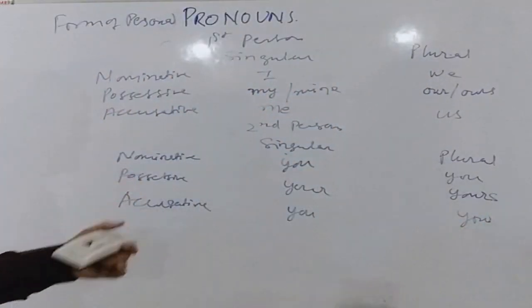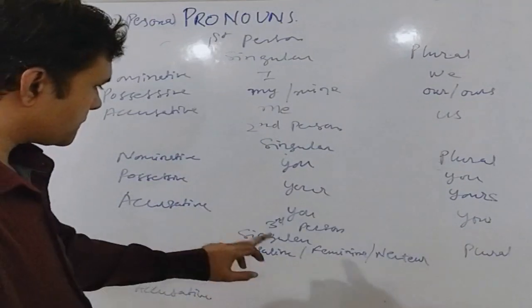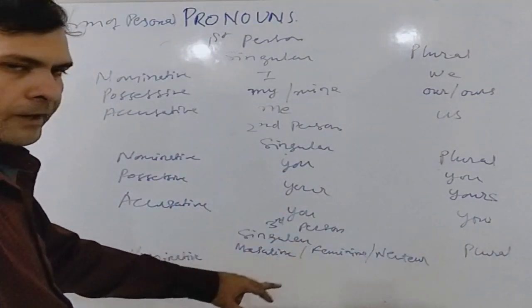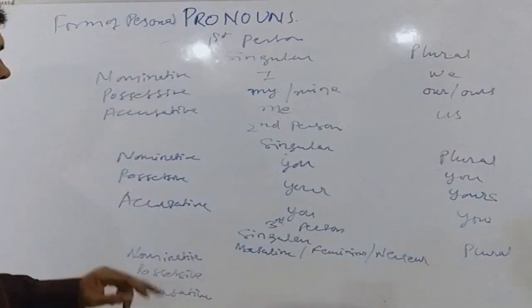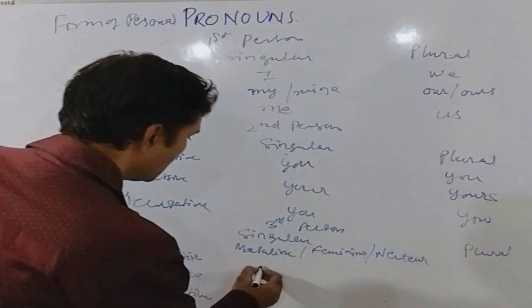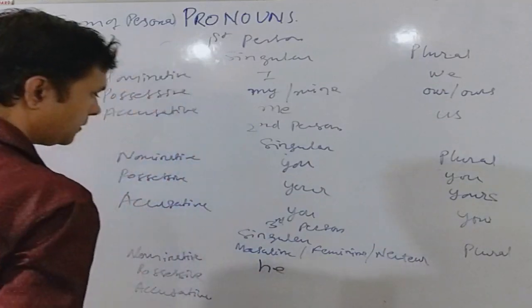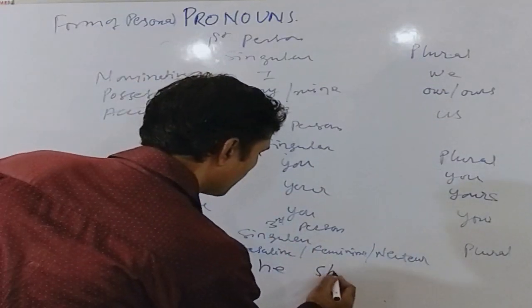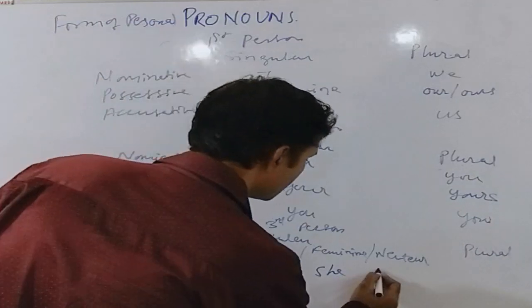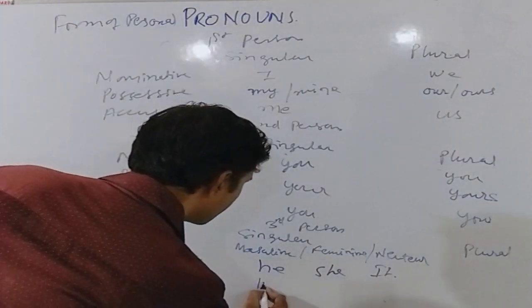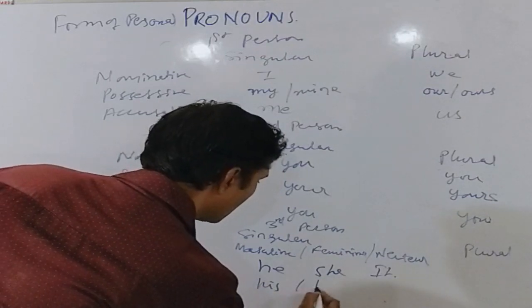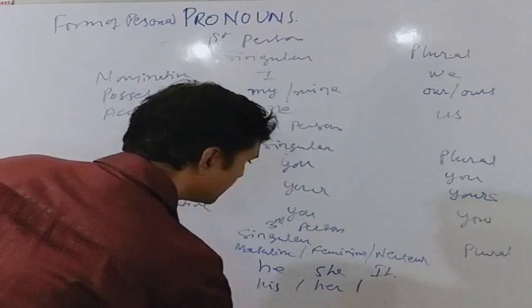Now let us see the third person. In case of singular, the third personal pronoun can be masculine, feminine or neutral. The nominative third personal pronoun is he. The feminine is she. And the neutral is it. The possessive pronoun is his or her or its.